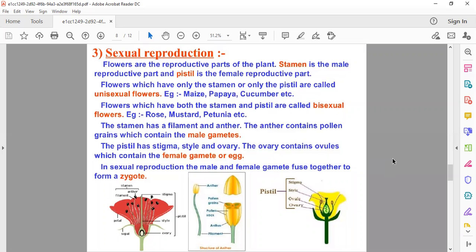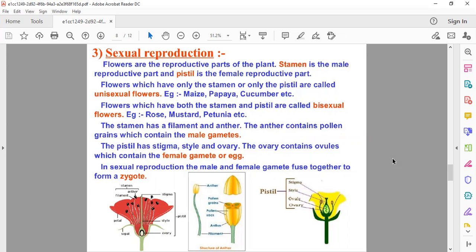Two types of reproduction are there: one is asexual reproduction and another one is sexual reproduction. Under the heading of asexual reproduction, we discussed vegetative propagation. After that, we discussed the process of budding, fragmentation, and spore formation. These all come under the heading of asexual reproduction, because in this type of reproduction, plants are growing without the seeds.